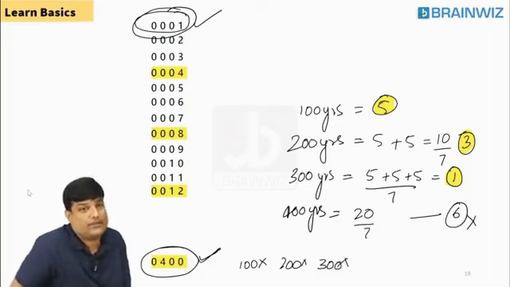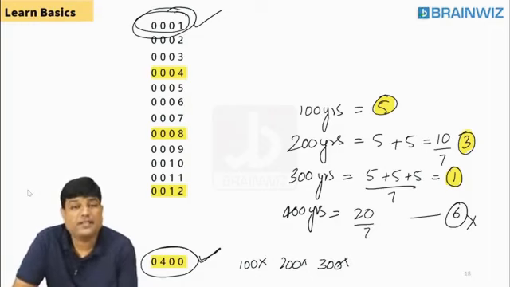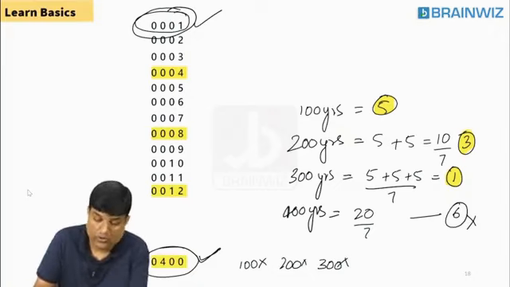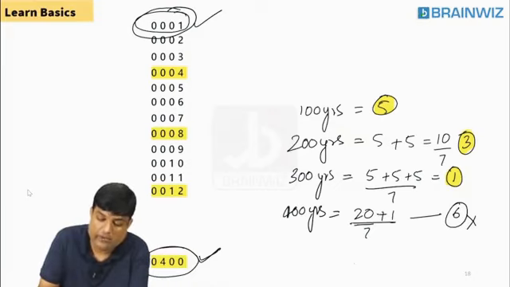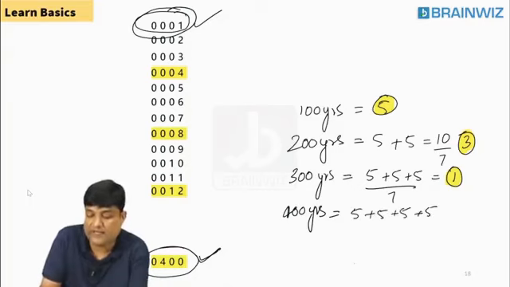Yes. Year 400 is a leap year. So here you will not get 20, you will get 20 plus 1. First 100 years 5, next 100 years 5, 5, and the last 100 years 5, but 1 extra.